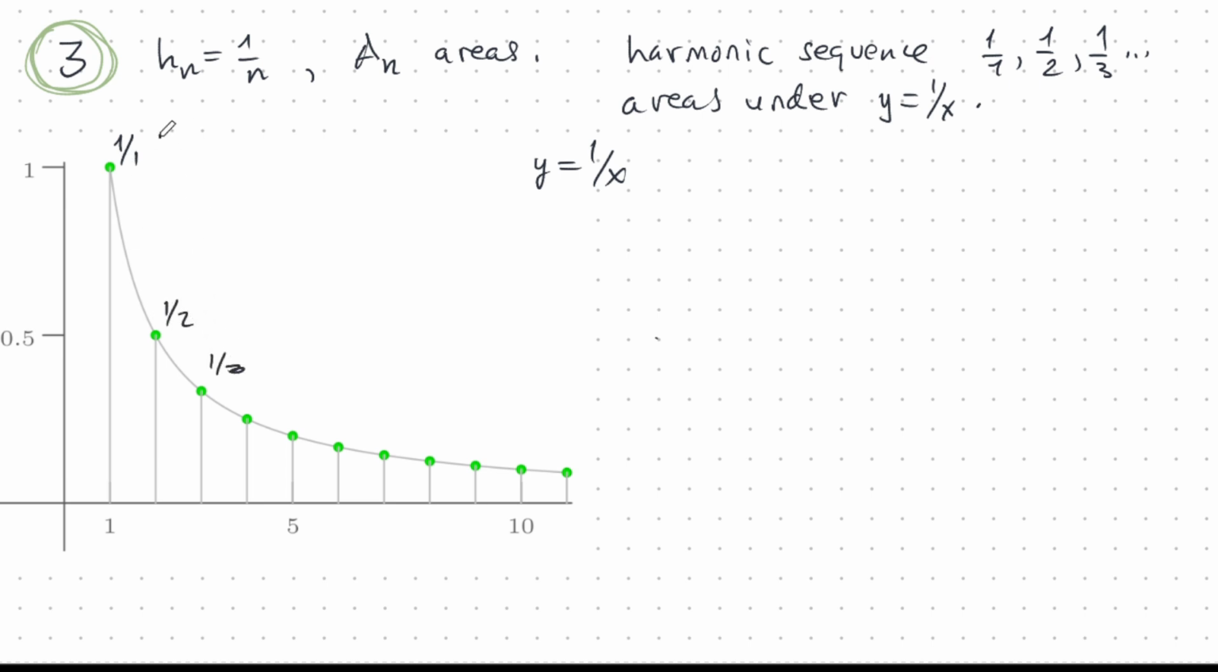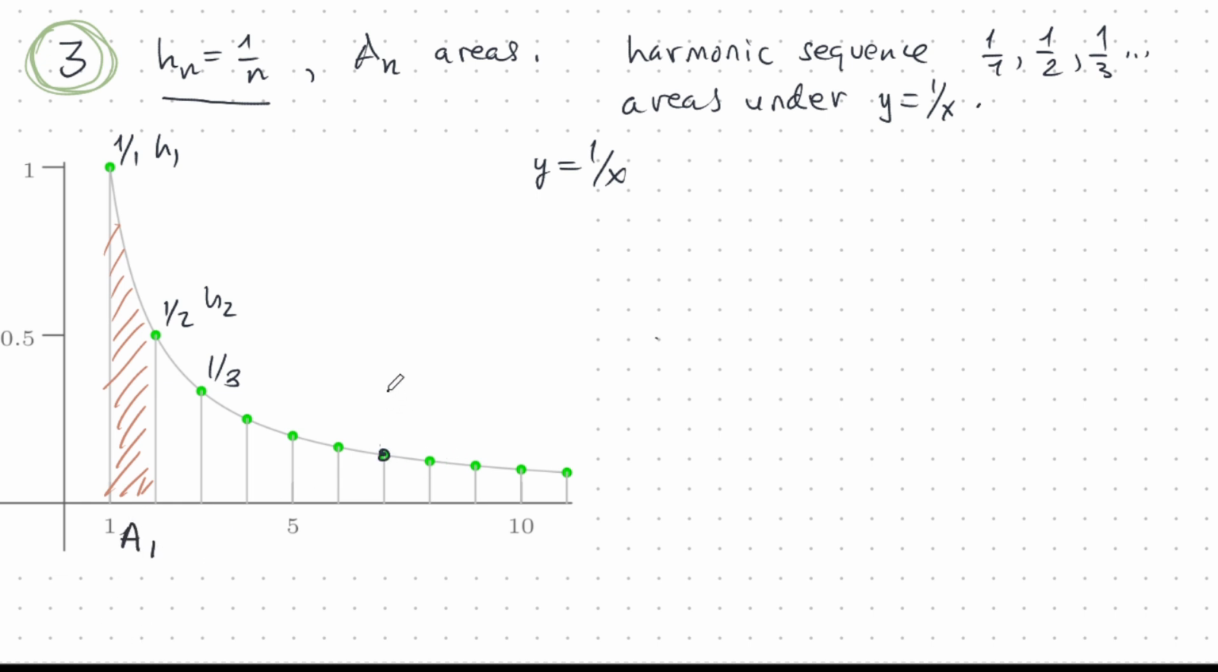This is h1, and this is h2. These are the sequence in green. And the areas that we're concerned with are these areas under the curve. So we're going to call this A1, and so on.